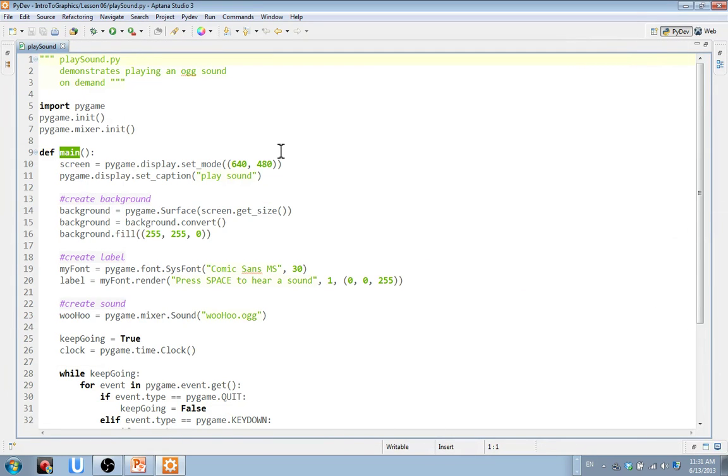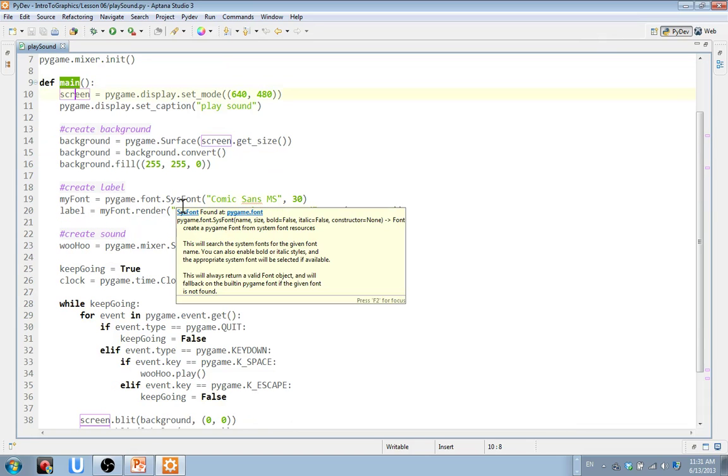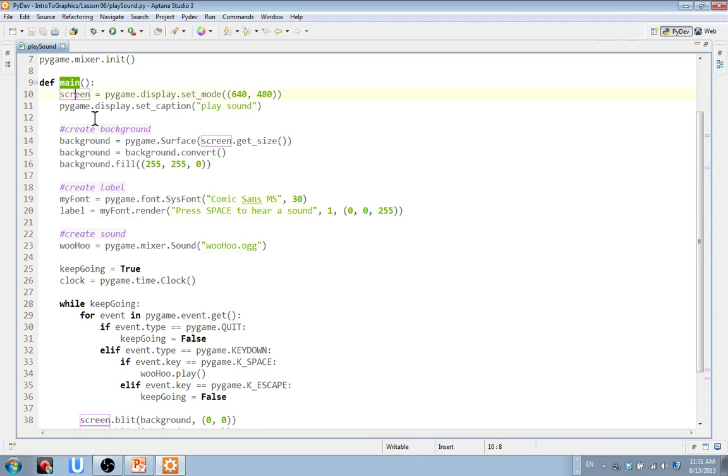Okay, so again, here's the IDE framework. We import. We initialize. Right? Import, initialize in this particular case also includes our mixer. Right? We have to do that. So we not only initialize the Pygame framework itself, but also the Pygame mixer. All right? And this mixer is actually included as a module within Pygame. We create our screen or window, top-level window like we talked about before, 640 by 480. We set the caption of the window, the title bar of the window, to play sound, right?